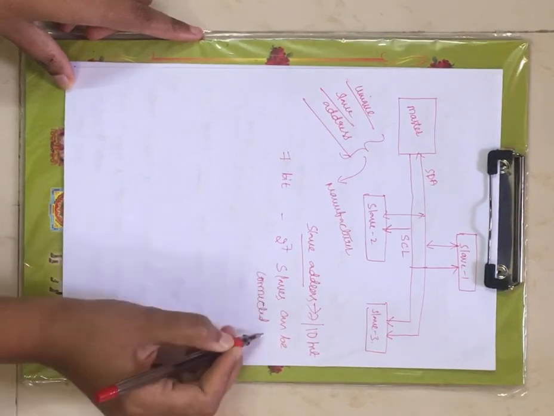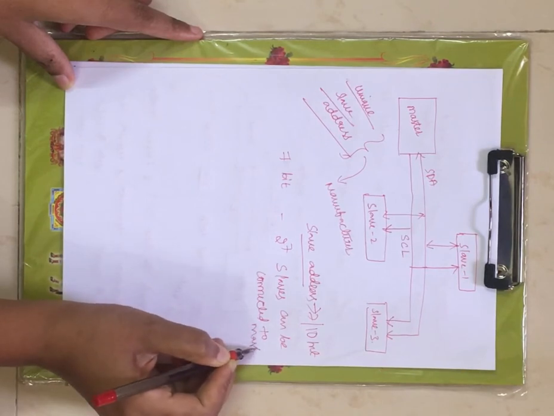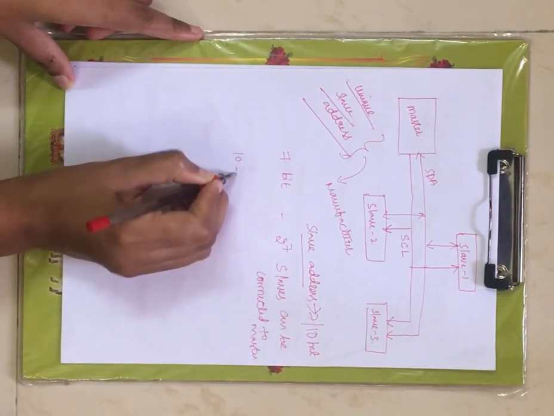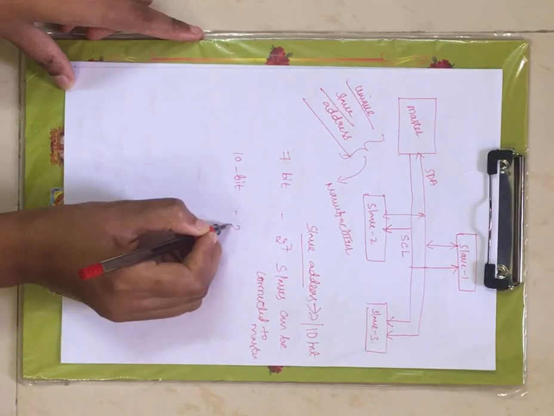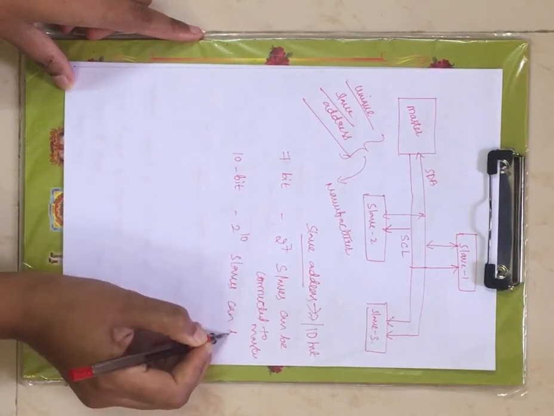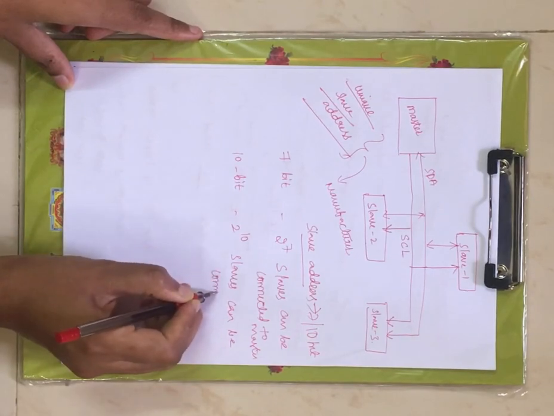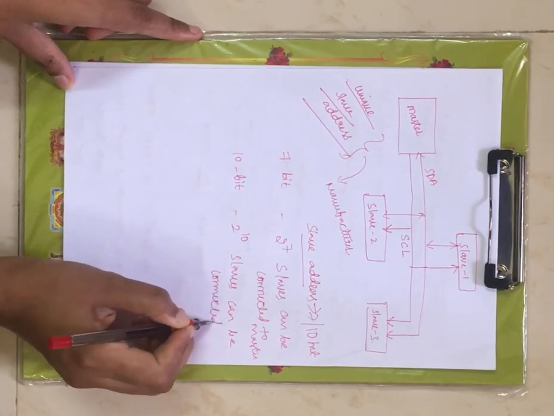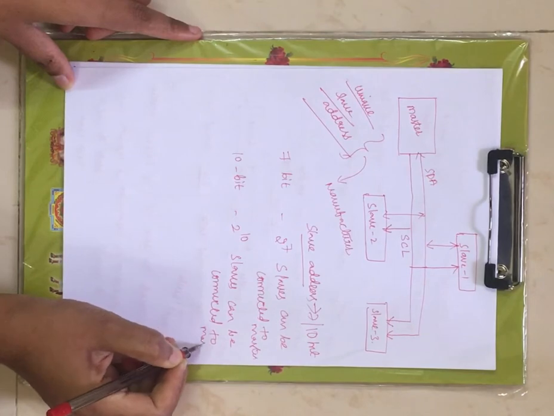If the slave address is 10-bit, 2 power 10 slaves can be connected to the master, right?